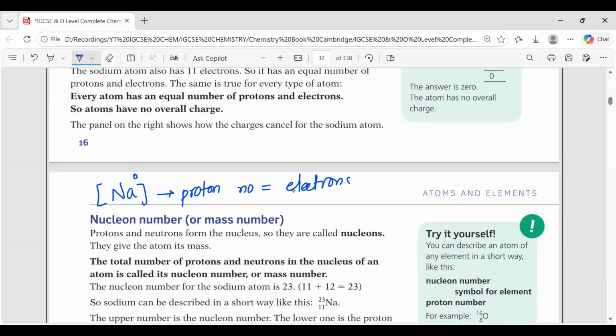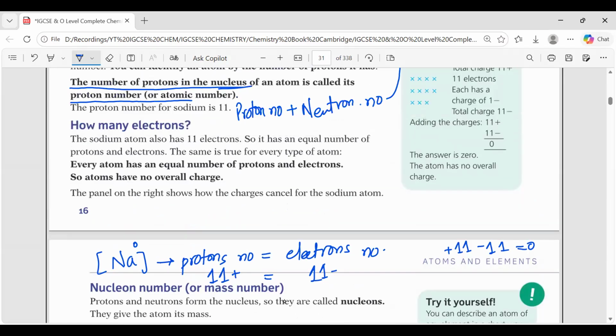How many protons were there? 11. How many electrons will be there? 11. So there are 11 positive charges and 11 negative charges. If you add these, plus 11 and minus 11, you get 0. That's why there is 0 charge on it and that's why it is neutral. Are you clear with this?